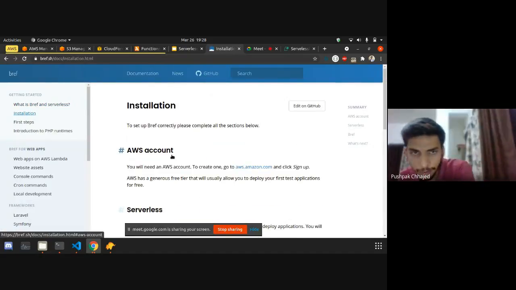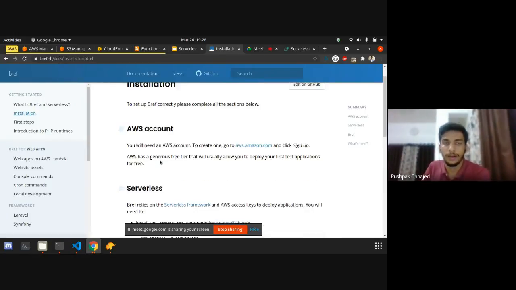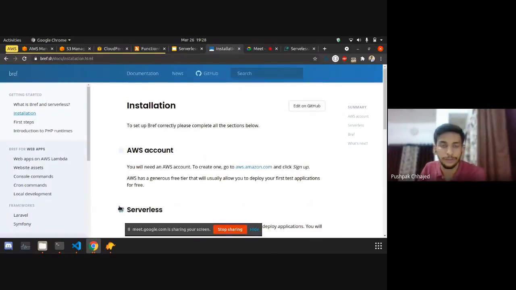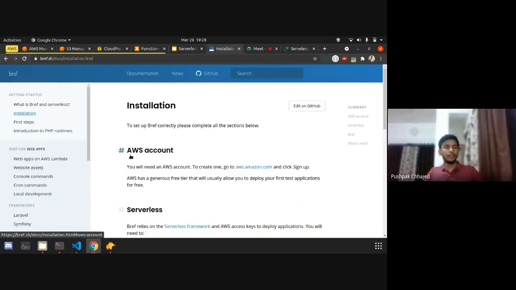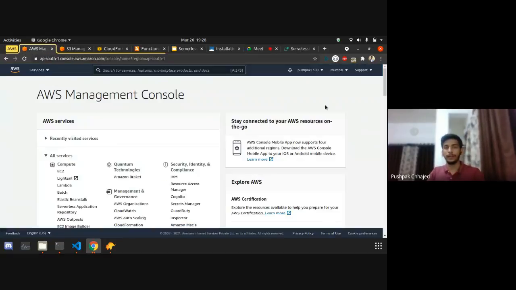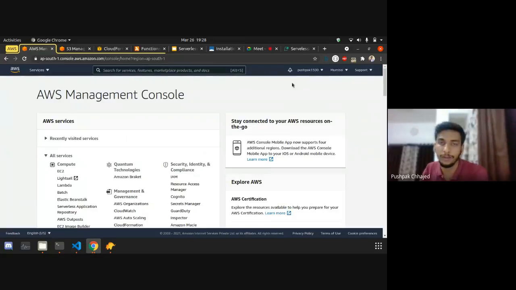So we will go to the installation, and we will follow all those steps. First, before starting out, the main thing you require is an AWS account. I have already created my account, and I have already logged in.